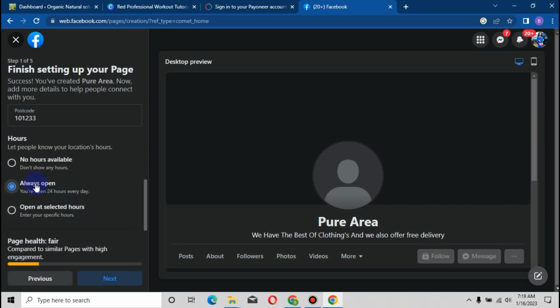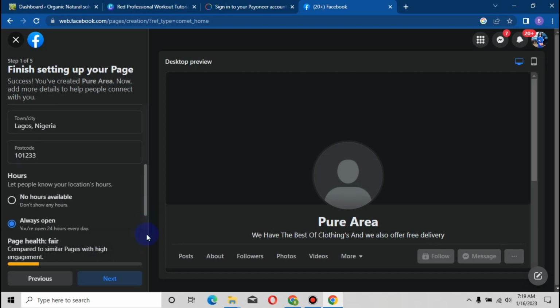But mind you, if you don't want to be opening on Sundays, since it's a page and you want to be offering your services every day, you're free to use always open, except your page is so busy that you need your timing, say Saturday and Sunday, then you can go for open at selected hours. Page health is fair compared to similar pages with high engagement. Don't worry about that, we're going to deal with that later. So for now, I think we are done with this area.